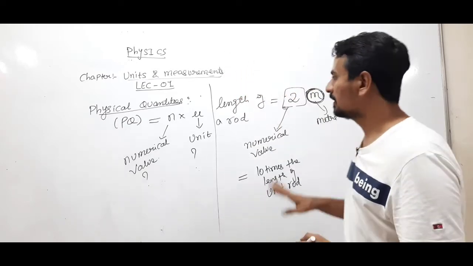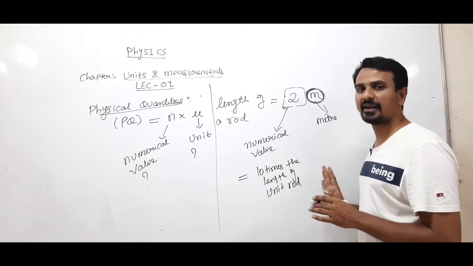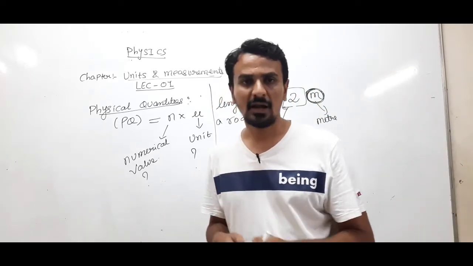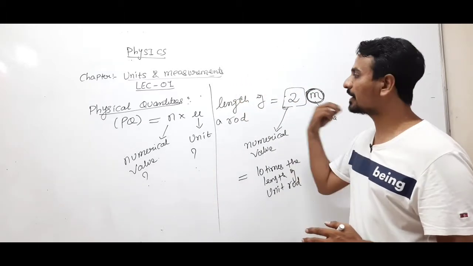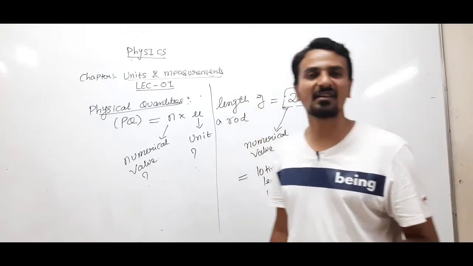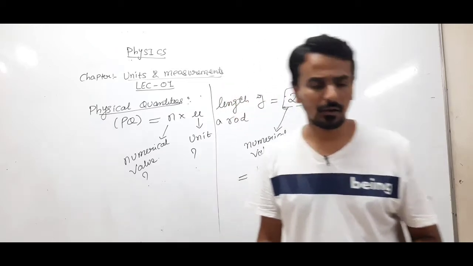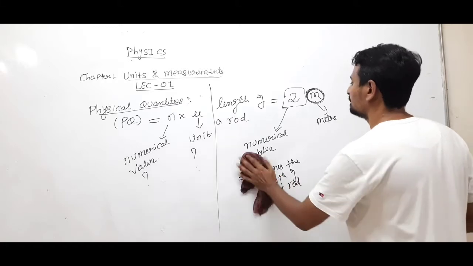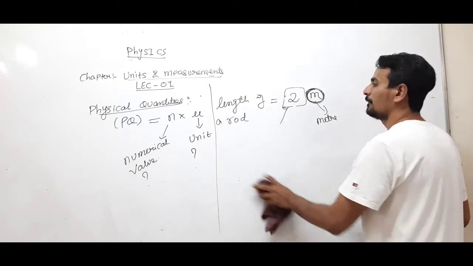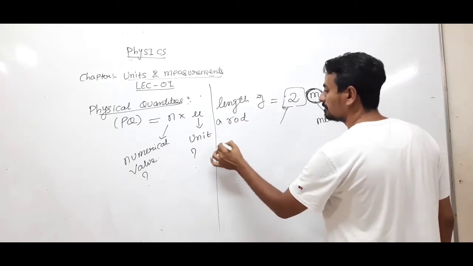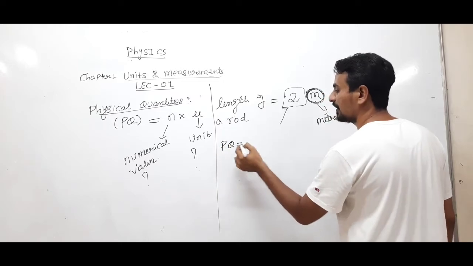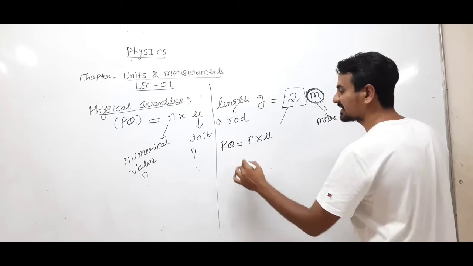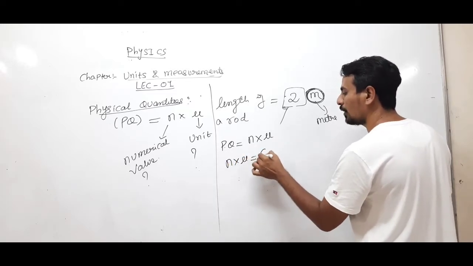But before that, this much is clear: a physical quantity itself is made up of two things, numerical value into unit, N into U. The product of N into U will always form a physical quantity. Another thing: any physical quantity which is formed will be formed by the product of N into U. That means N into U will always remain constant.